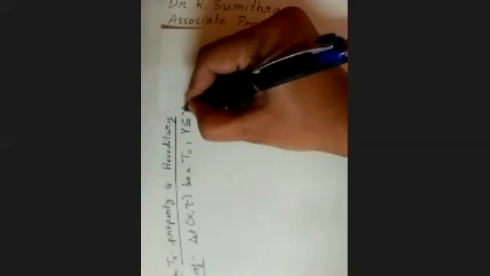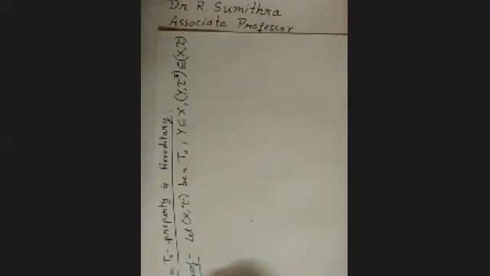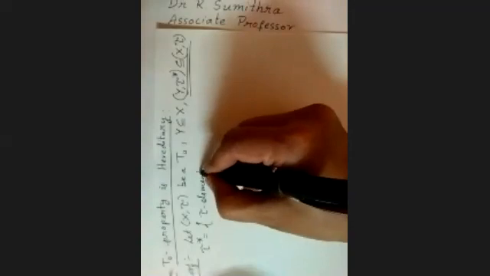Take a subset Y of X, and take (Y, tau star), the subspace of (X, tau). Okay, and what is tau star? Tau star contains all tau elements intersection Y.